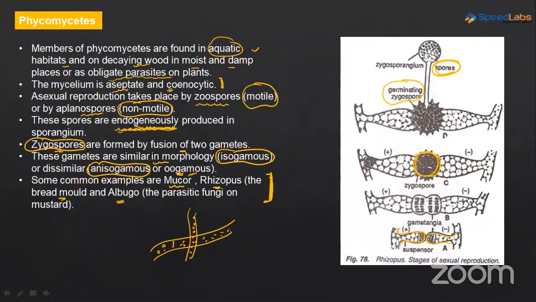So here the spores are developing endogenously, and after the fusion of two gametes, the structure that we are getting here is a zygospore. Zygospores are formed by the fusion of two gametes, and later on what will happen? A fruiting body will develop from the zygospore, and inside this fruiting body, the spore formation or spore development will take place.